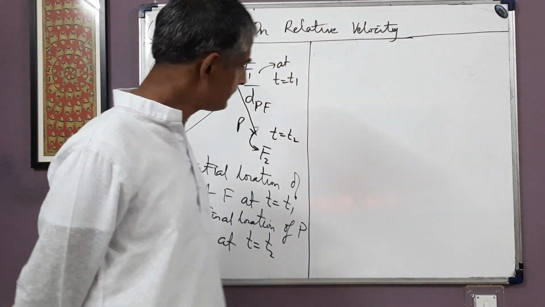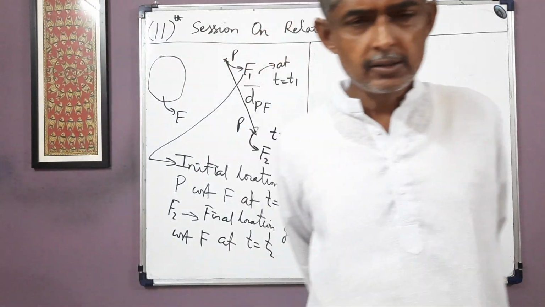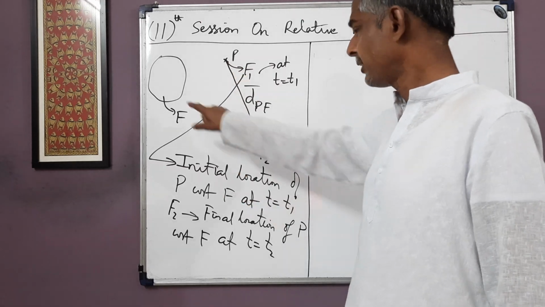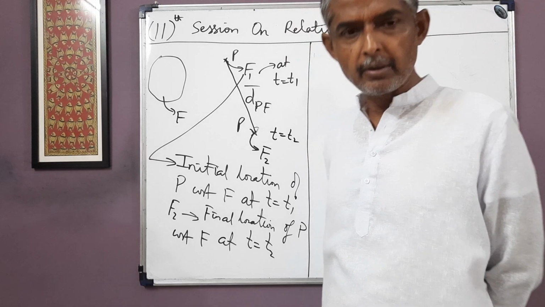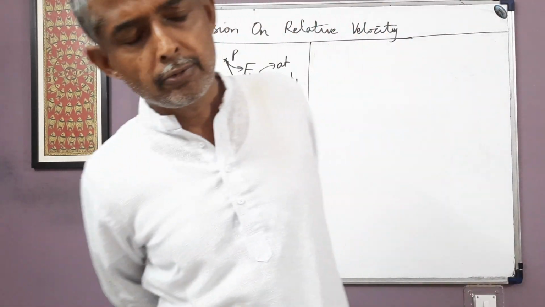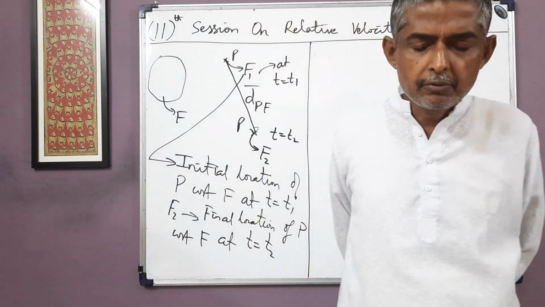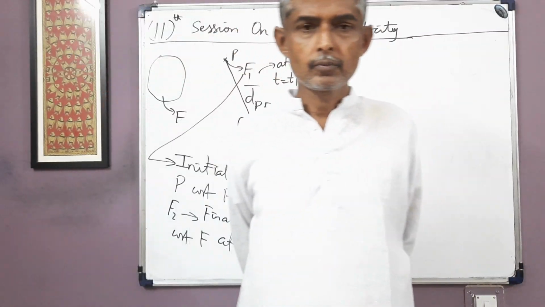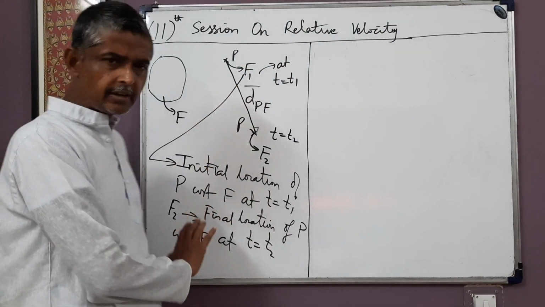Second, initial location and final location concept I have discussed. For example, in this case, F1 was the initial location of P of frame F, and F2 is the final location of P of frame F at t2. And if we want to know the displacement of P with respect to F in t1 to t2, then we should actually calculate the displacement at t = t2. Okay, fine. So this much I have said. I hope it is clear.